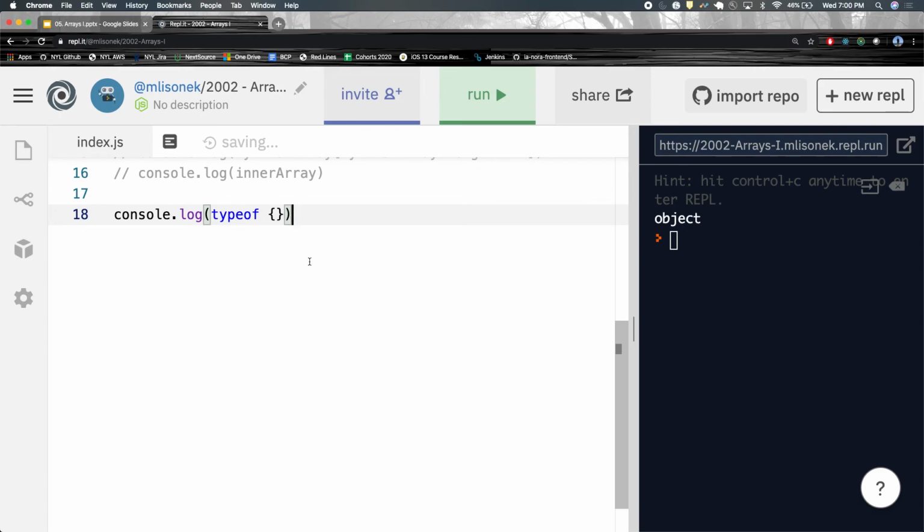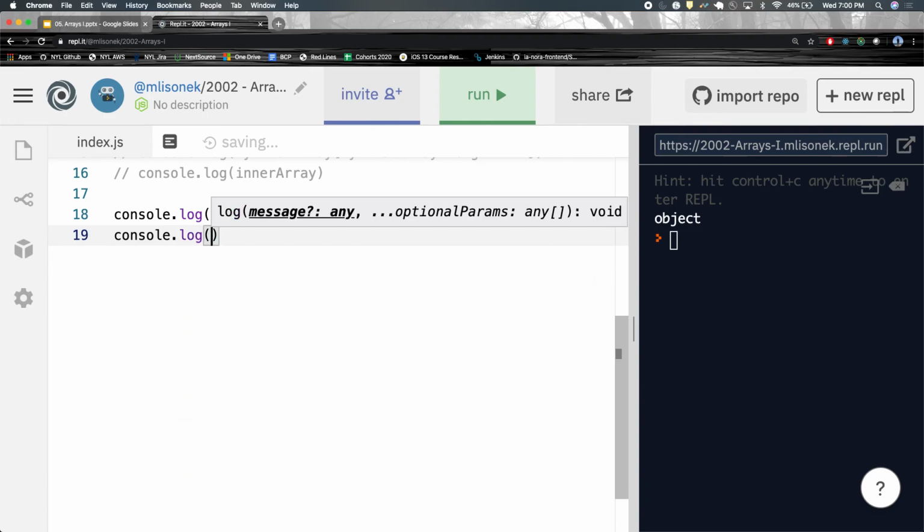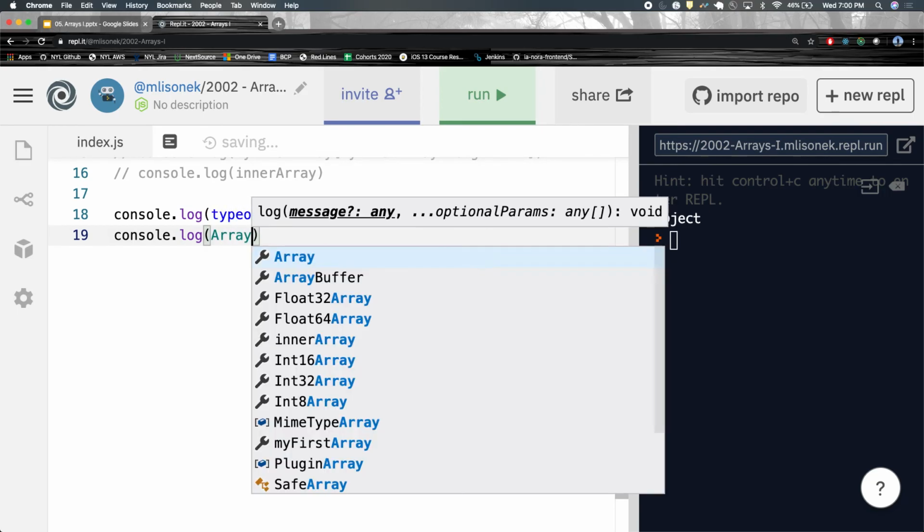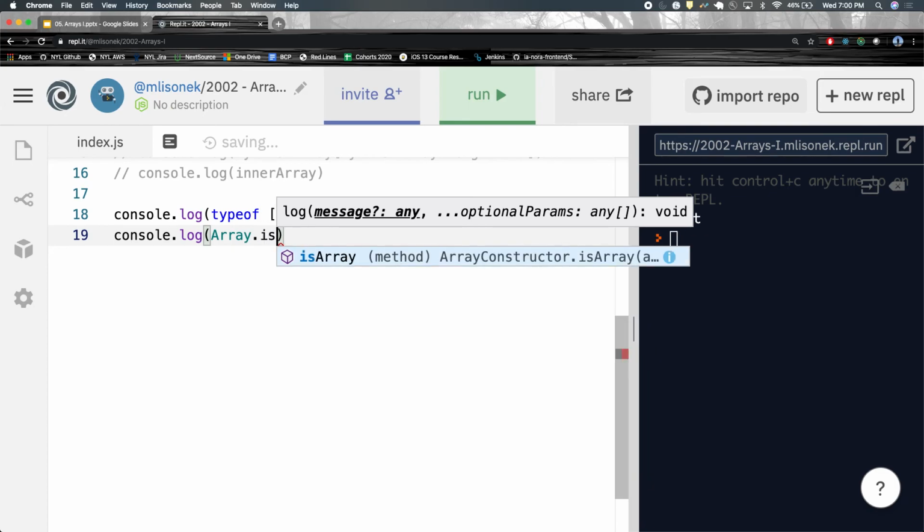So how can you tell the difference between arrays and objects? How do you do that? So instead of typeof, well, let me leave this here for note purposes, what if I console.log? There is a way to really tell if something is an array, and it is based off of the global Array object. You know how we had capital Number, capital Boolean, capital String? So we also have capital Array, and then we do dot isArray.